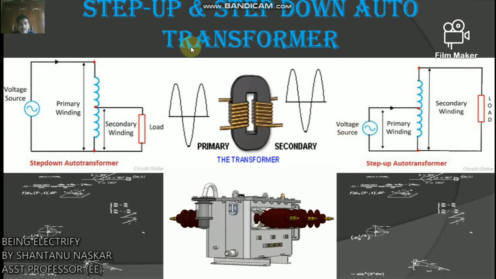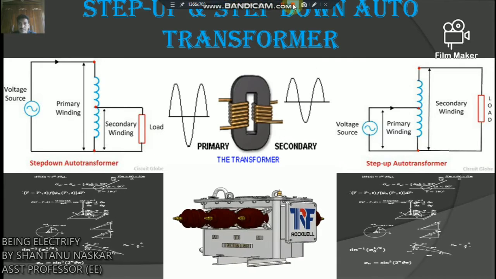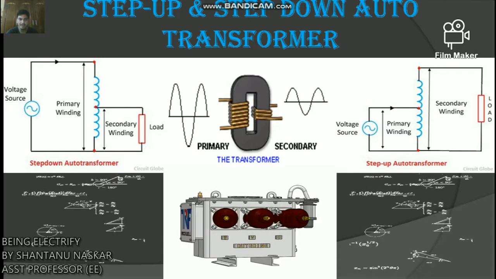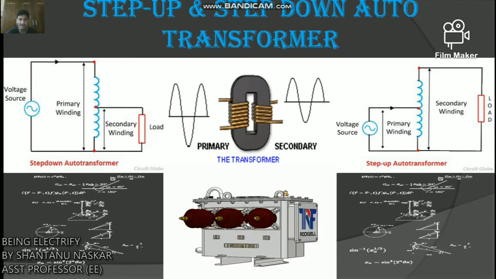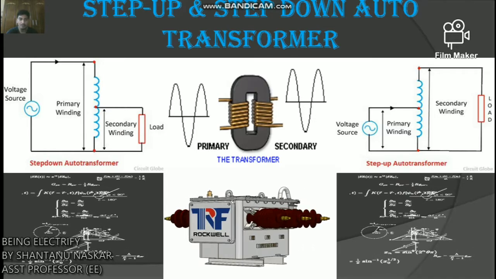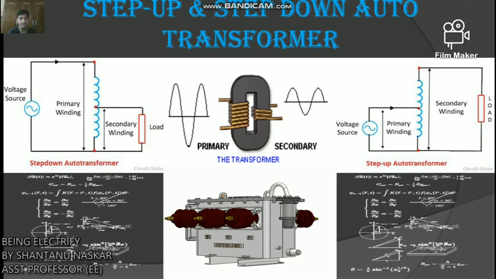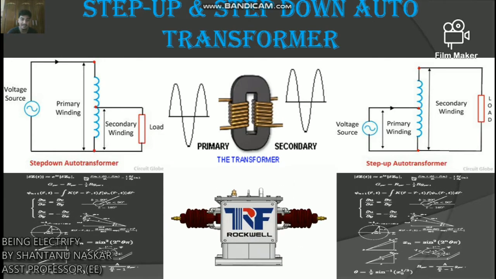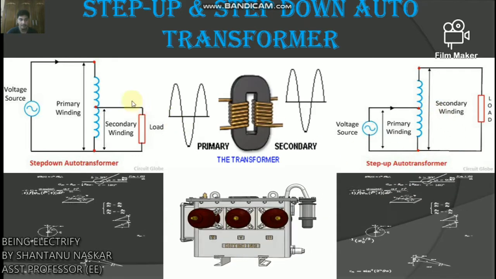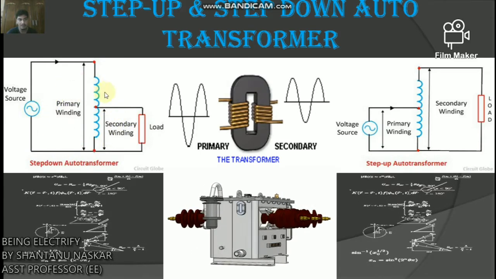Next I will discuss step up and step down auto transformers. A transformer having only one winding, a part of which acts as the primary winding and the other as the secondary, is called an auto transformer. The windings of the auto transformer are connected magnetically and electrically also. When the primary voltage is greater than the secondary voltage, the transformer is called a step down auto transformer. Look here, this is the circuit diagram of a step down auto transformer.